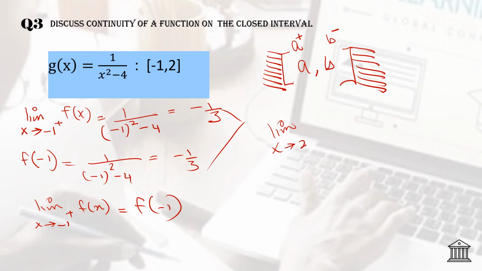Now we have to see what will happen if we apply the limit at 2 from the left hand side, and also what will happen if we read f of 2. Now here we will see 1 over x square minus 4. Replace x by 2. So you will get here 2 square minus 4. That means an unbounded behavior, it is infinity. And since you have to read it from the left hand side, it will be 1.999, so you will get negative infinity.